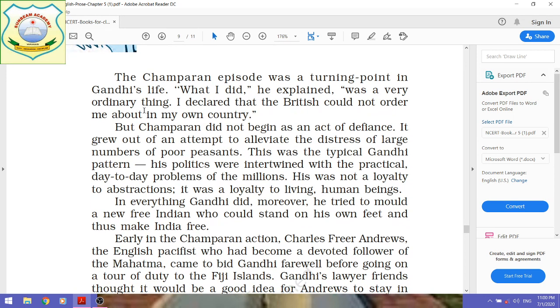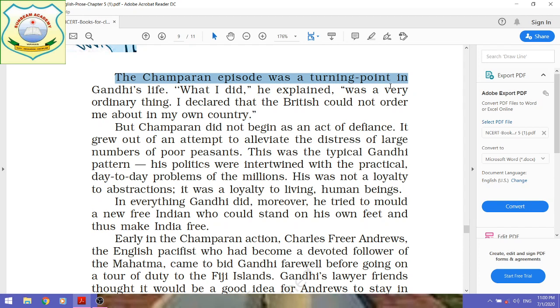The Champaran episode was a turning point in Gandhiji's life. Now, students, this is a very important question. This statement has been asked. The question based on this statement has been asked repeatedly in your board examination as a long answer type question. The Champaran episode was a turning point in Gandhiji's life.